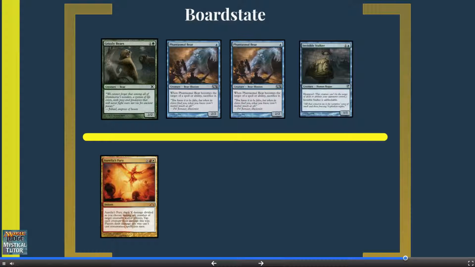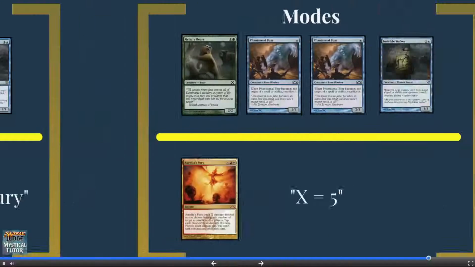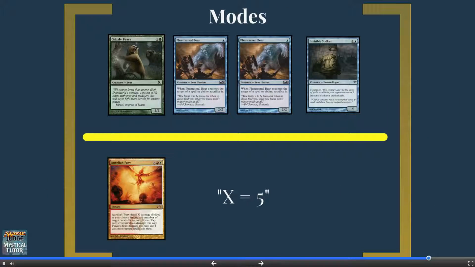Let's consider an example. We're going to cast Aurelia's Fury, and our opponent controls 2 Phantasmal Bears, a Grizzly Bears, and an Invisible Stalker. First, you announce that you're going to cast Aurelia's Fury, and you move it to the stack. The only mode that you have to choose is the value of X. For this example, we'll choose X equals 5 for maximum value.